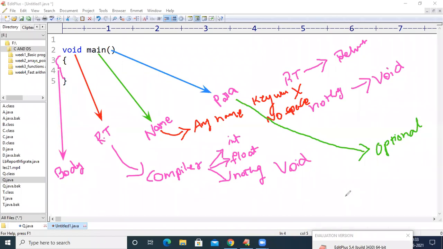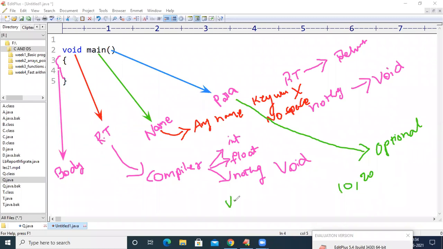If the programmer needs some parameters, for example, if I want to pass 10, 20 values to a method, I cannot pass them without parameters. The method should be ready to take those values.